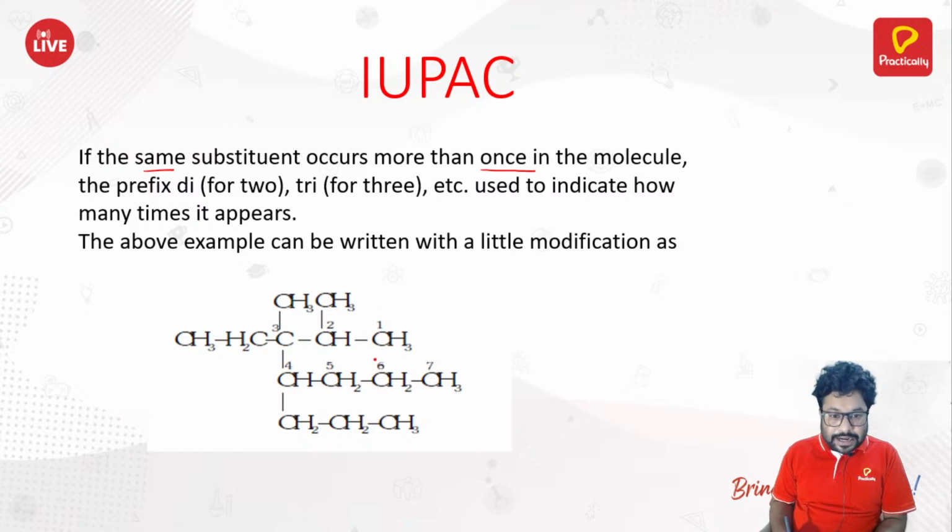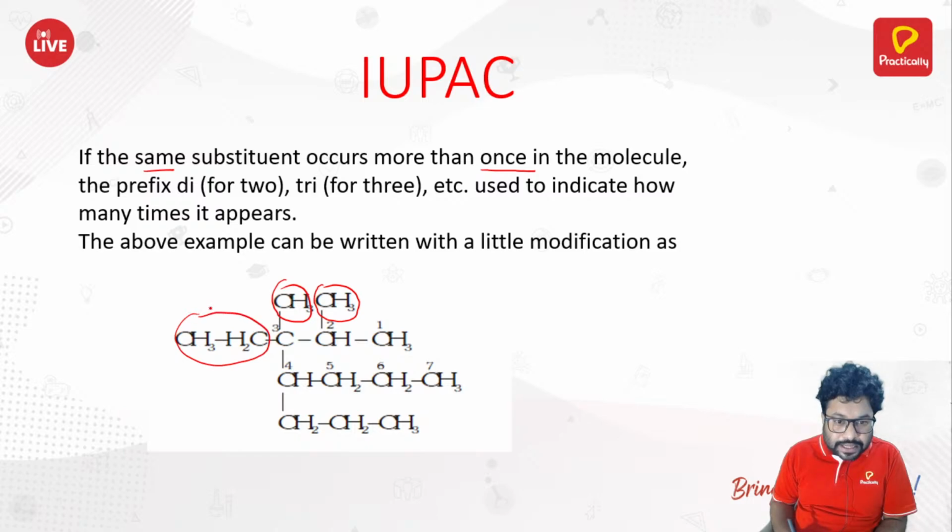Numbering 1, 2, 3, 4, 5, 6, 7. On the second position you have a methyl, on the third position you have a methyl, then you take a turn to go 4, 5, 6, 7. On the third position you have an ethyl group, and on the fourth position you have a propyl group.